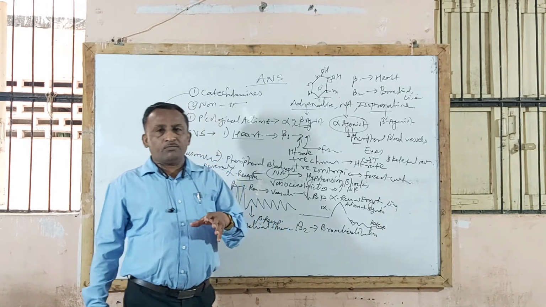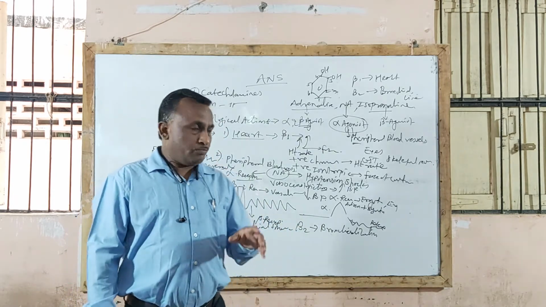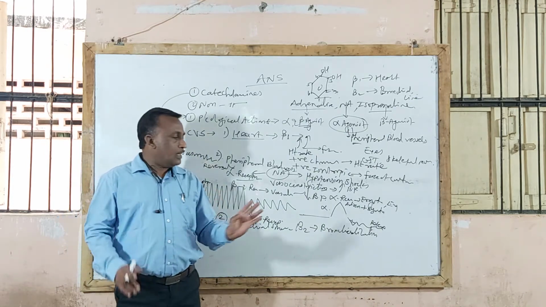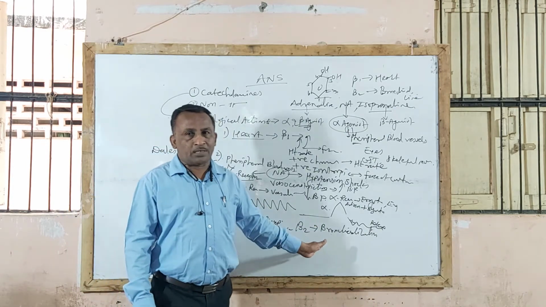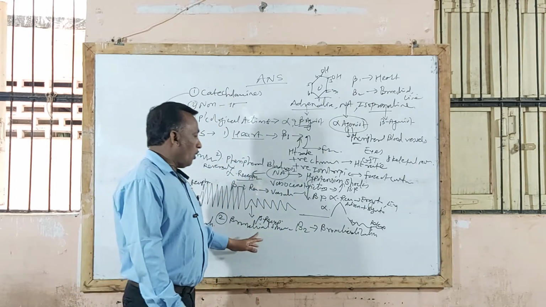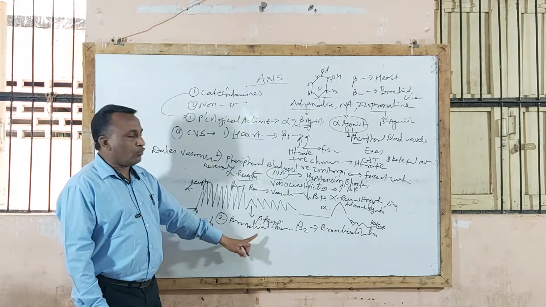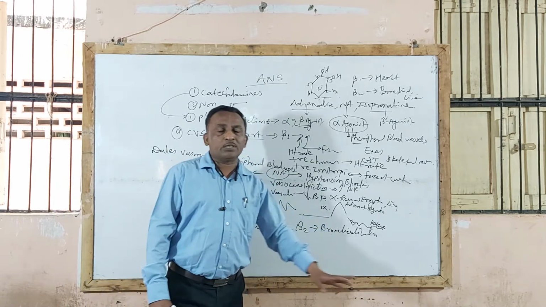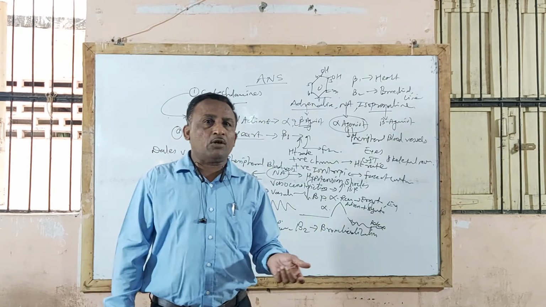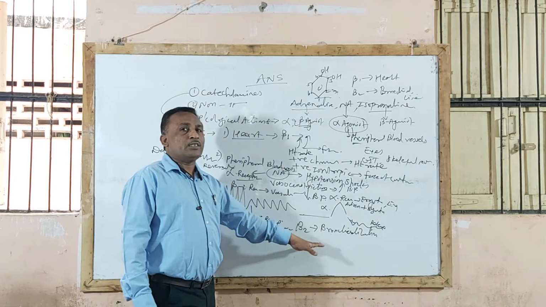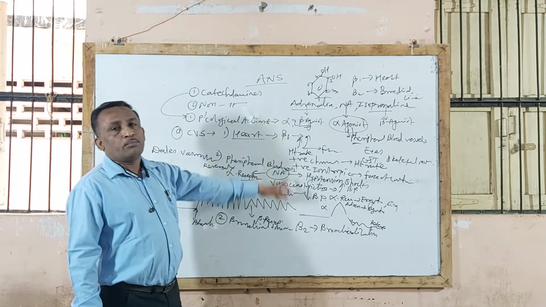Under such a condition, a bronchodilator drug causes dilation and relaxation of bronchial smooth muscle, and thereby relieves difficulty in breathing and is useful in treatment of bronchial asthma. Adrenaline is a powerful bronchodilator that produces powerful relaxation of bronchial smooth muscle, relieves difficulty in breathing, and therefore it is the drug of choice in bronchial asthma.